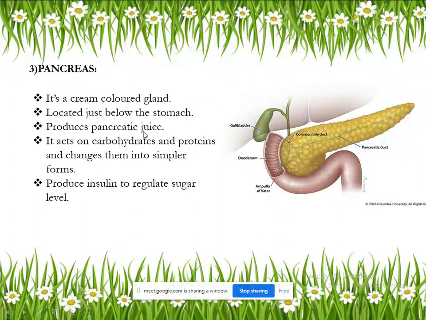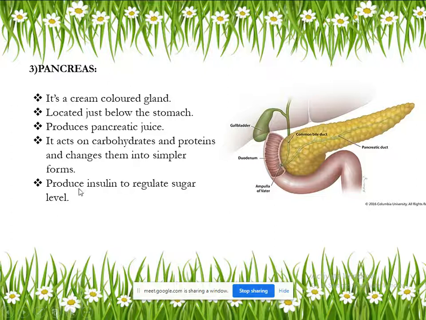And to break the fat into simpler form, which type of juice is helping? Bile juice. In the previous slide, we have seen that in liver, bile juice is secreted, which helps in digestion of fat and changes it into simpler form. Whereas in pancreas, pancreatic juice acts on carbohydrates and changes them into simpler forms. Is it clear, everyone?